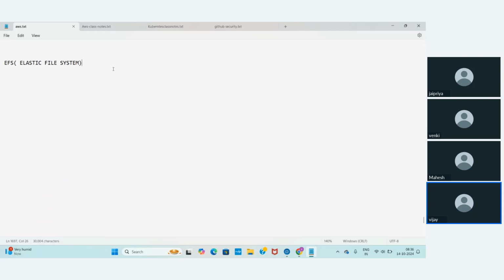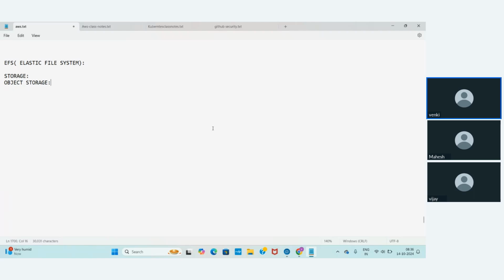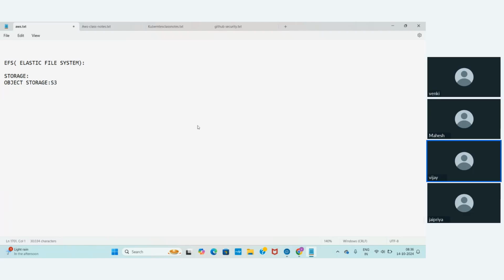When I was discussing the concept of storage, I told you there are three to four types of storage available. One is object storage. What is the example of object storage? S3. And what is the example of block storage? EBS, right?